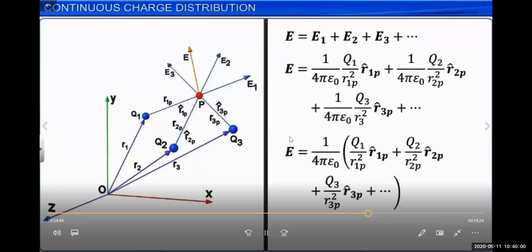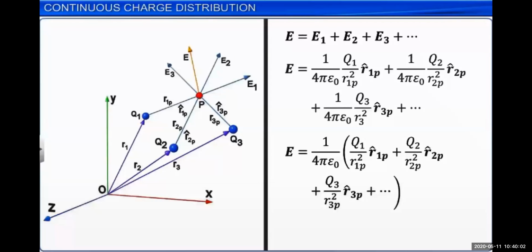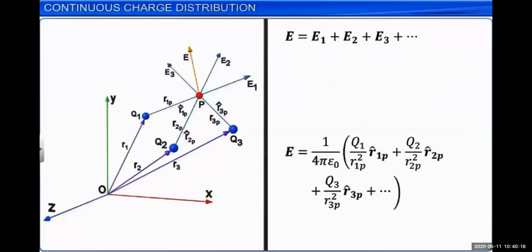So just now we have used the superposition principle, which says that the electric field intensity at a particular point is nothing but the vector addition of all electric field intensities generated due to the individual charged particles. So E is equal to E1 plus E2 plus E3.